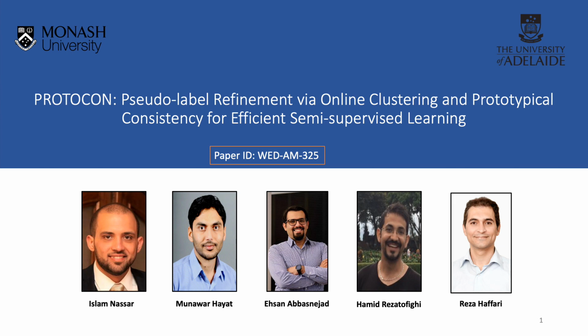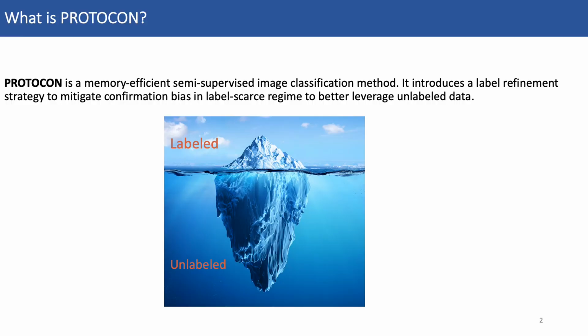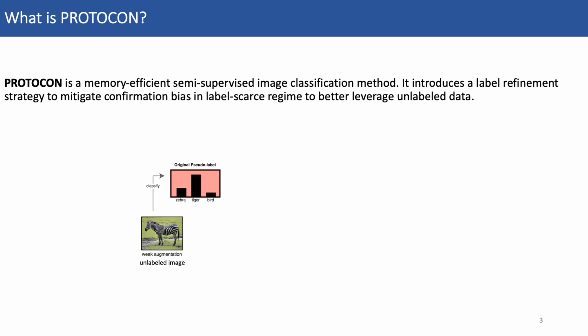Hi everyone, we introduce ProtoCon for semi-supervised image classification. ProtoCon addresses label-scarce regimes when only a very small portion of the data is labeled. First, for each unlabeled image, we obtain a pseudo-label, which is the model's softmax probability. However, this is usually prone to overconfidence, which increases the chances of a confirmation bias.